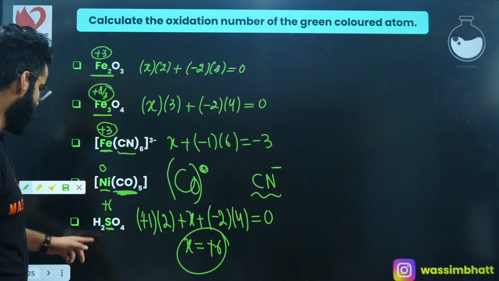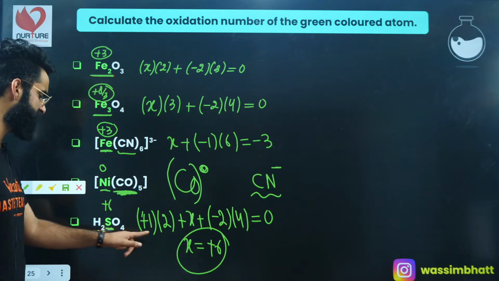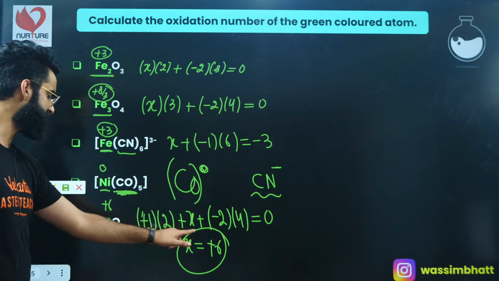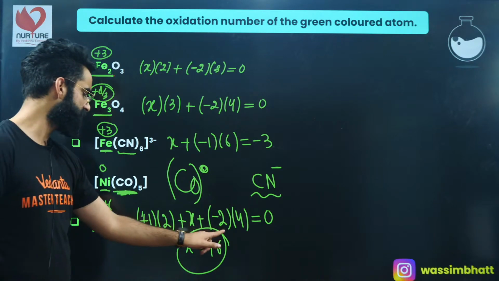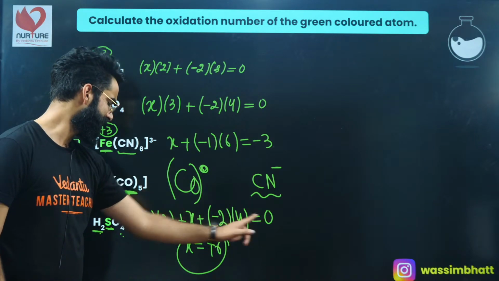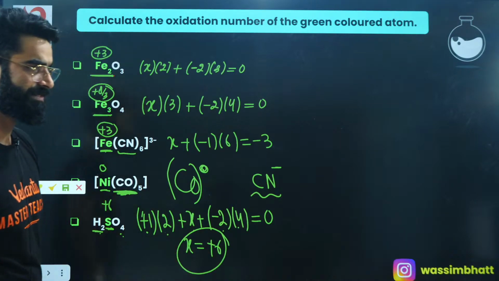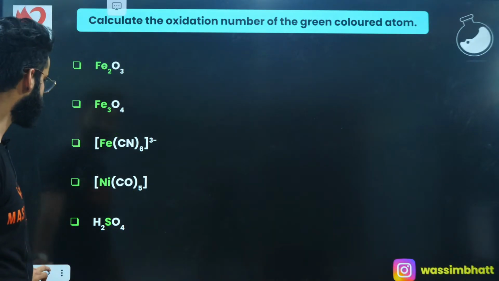Last one is simple. Let's assume the oxidation state of hydrogen is +1 first of all. 2 hydrogen atoms multiplied by 2. Oxidation state of sulfur is X. Oxidation state of oxygen is -2. So there are 4 oxygen atoms. Net charge present on the molecule is 0. So that's how you get the value of X as +6. That's all.